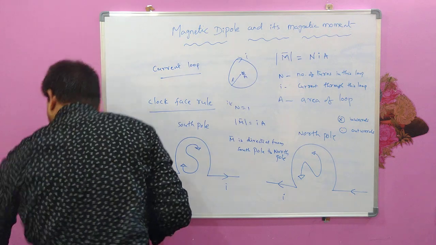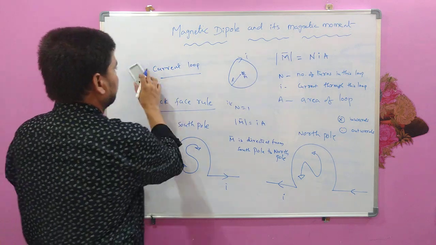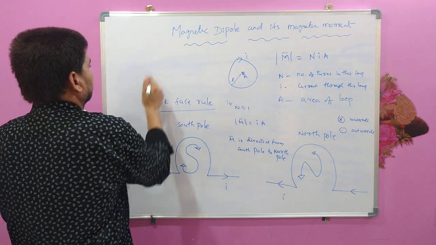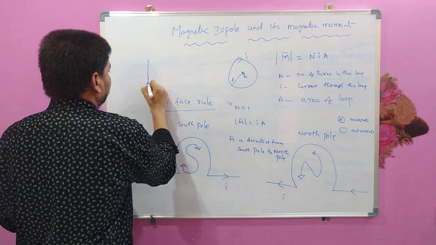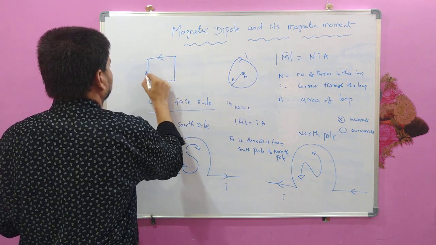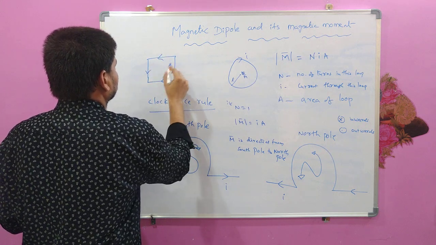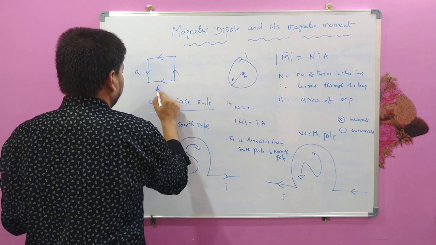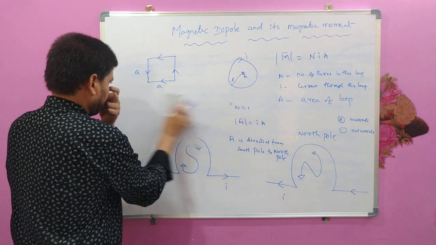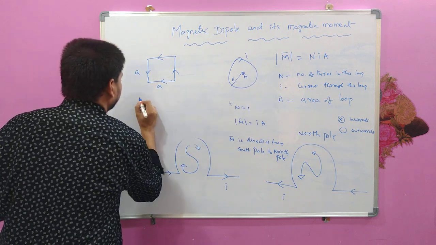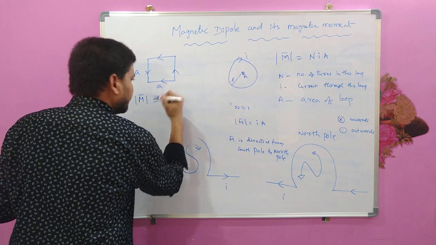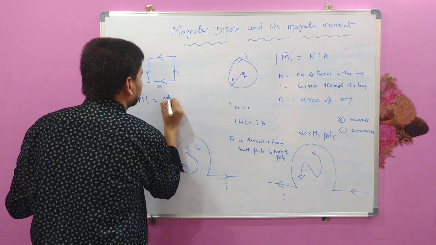Now if we consider another example with another shape, for example, a square shaped loop having side a, the magnetic moment magnitude in this case is again NIA.